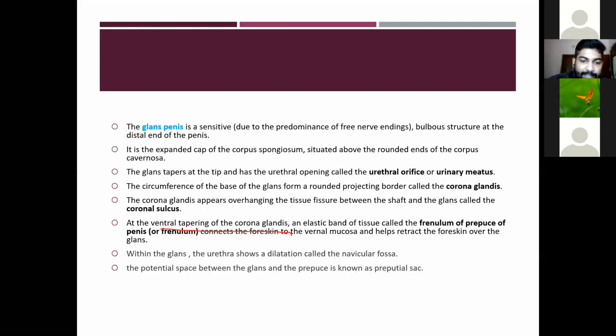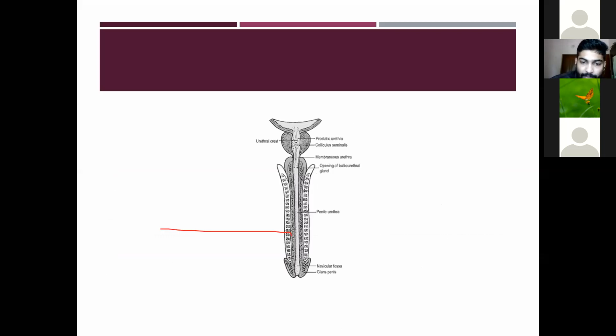Then within the glans, the urethra shows a dilation called the navicular fossa. Here you can see there is a dilation in the urethra within the glans penis. This area is called the navicular fossa.